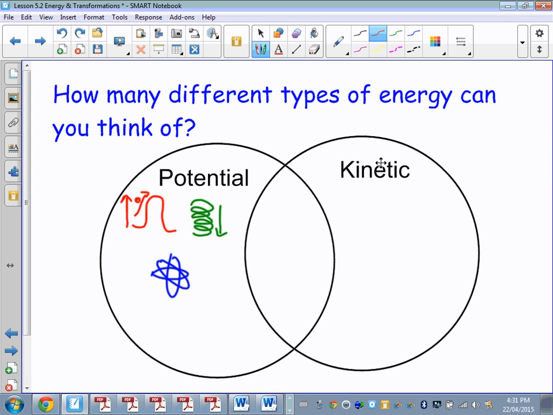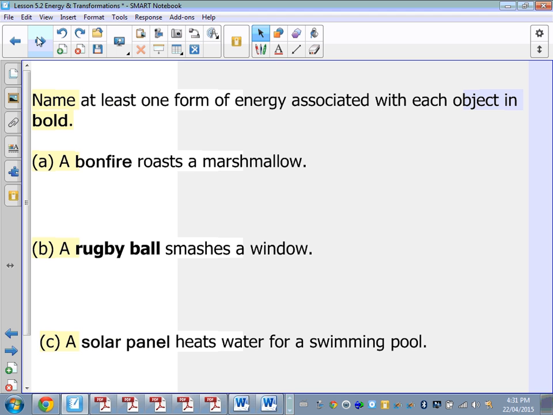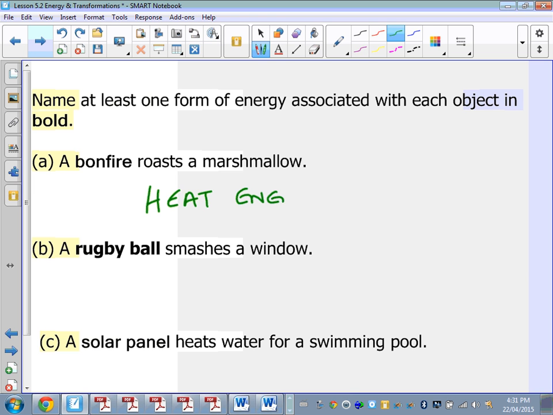And we talked about the fact that when we talk about kinetic energy, we're really talking about the motion of objects. So if you'll excuse the Fred Flintstone interpretation of a car here, this car, when traveling, has kinetic energy, the energy of motion. And so we are already familiar with many of these different types of energy. Could you name at least one form of energy associated with each object in bold? A bonfire roasts a marshmallow. Well, I'm going to put one form in, and you can think of many more. Heat is actually a form of energy, the movement of molecules.